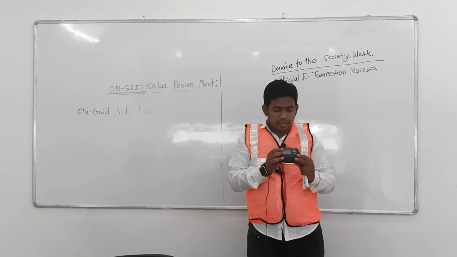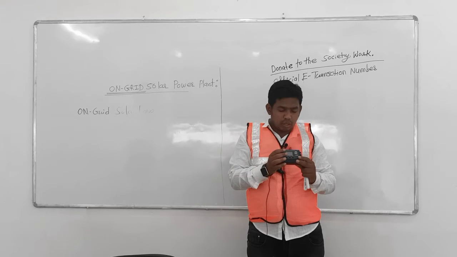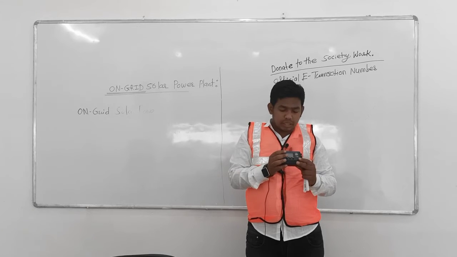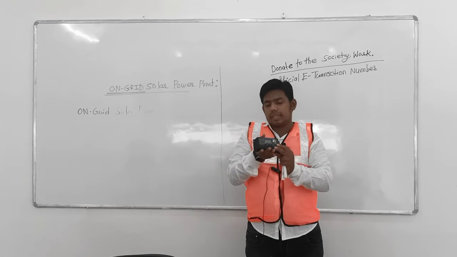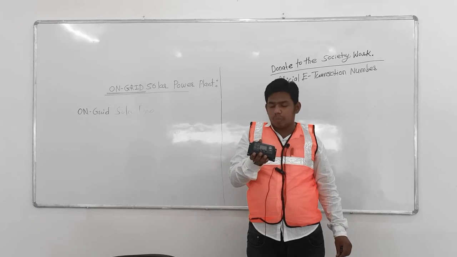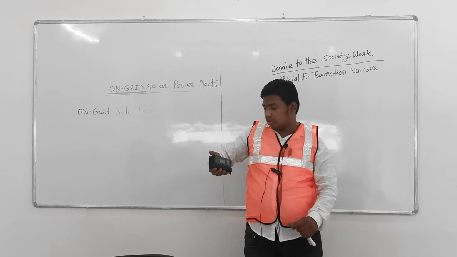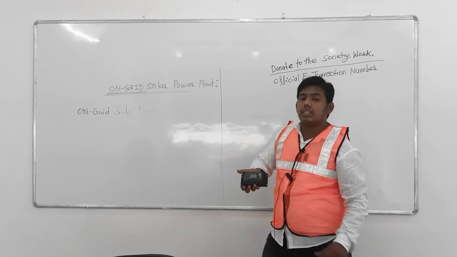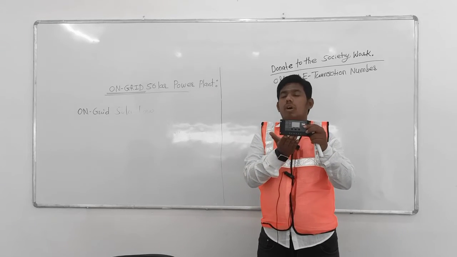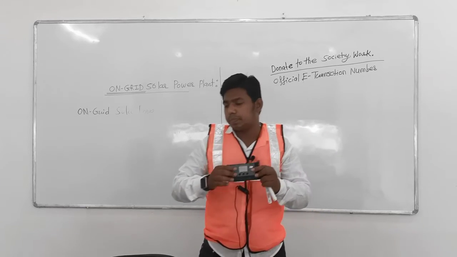Maximum PV photovoltaic input power is 130 watt for 12 volt, and 260 watt for 24 volt. The output is 12 volt or 24 volt. We can use this charge controller in an off-grid solar power system.